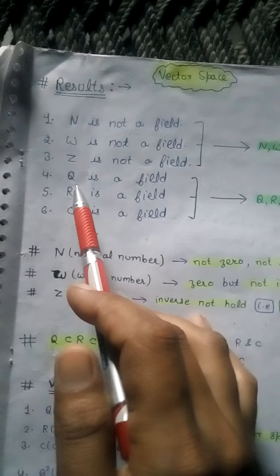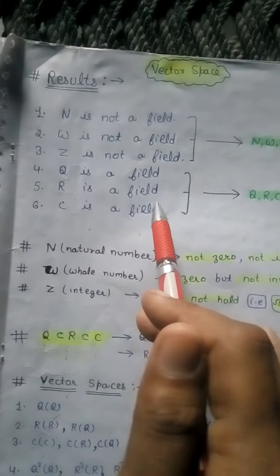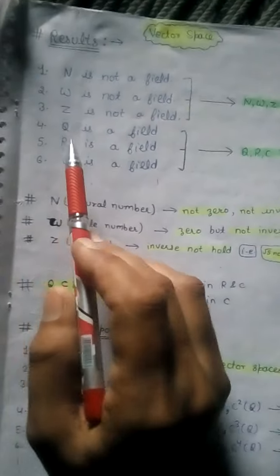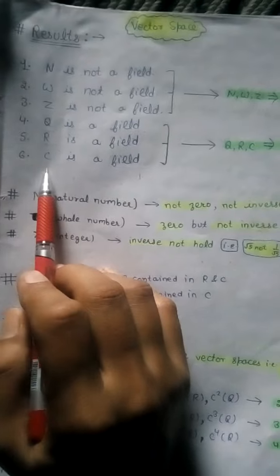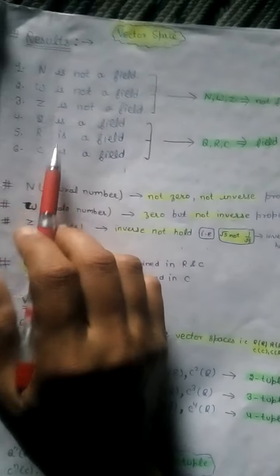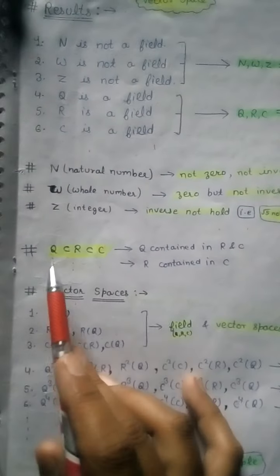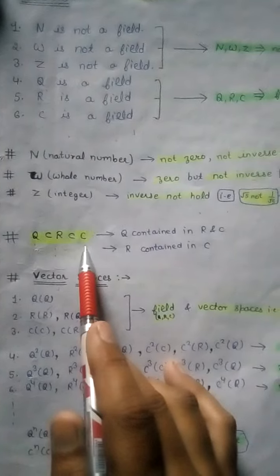Q is the rational number, which is a field, and R is the real number, which is also a field, and C is the complex number, which is also a field. And for vector spaces, Q is the rational number, R is the real number, and C is the complex number. All these are vector spaces also because these are fields, but these are not fields, so these are not vector spaces. Now Q, the rational numbers, is contained in the real numbers, and the real numbers are contained in the complex numbers.